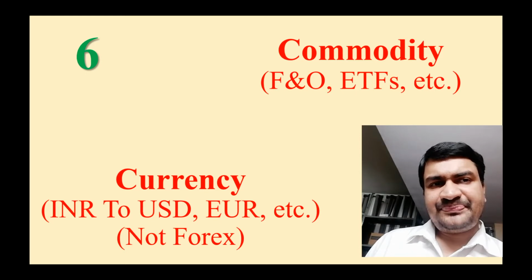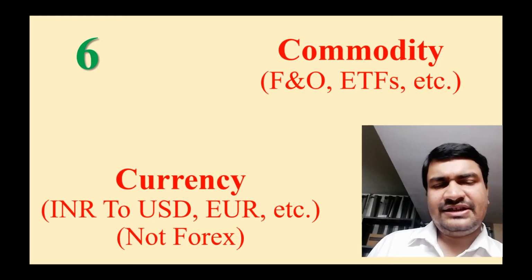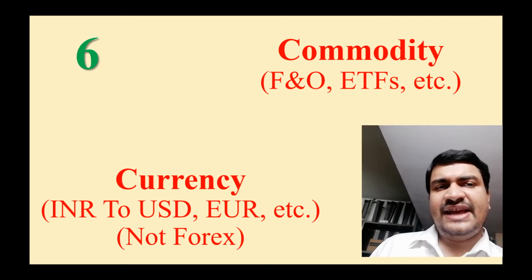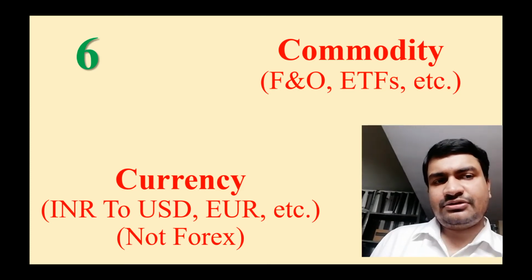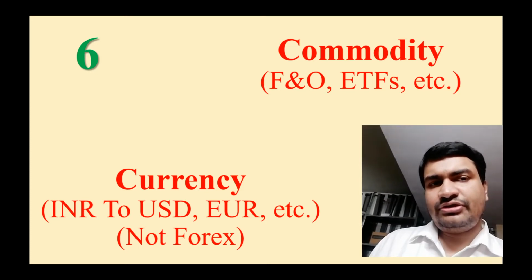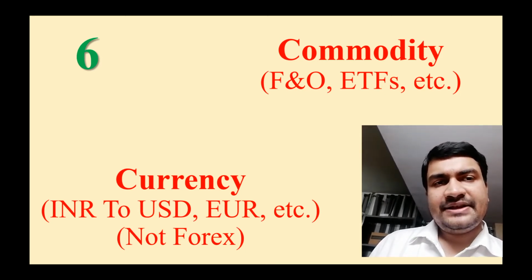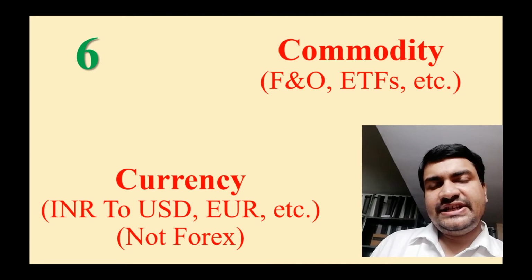But still, it is quite safe because commodity does not go down drastically, except in a few cases. If you are purchasing gold, it is quite a safe purchase because gold rate usually doesn't go down. Silver rates are a bit risky, so among commodities there are differences, and you can purchase accordingly. Currency means Indian rupee to USD or Indian rupee to euro and others.